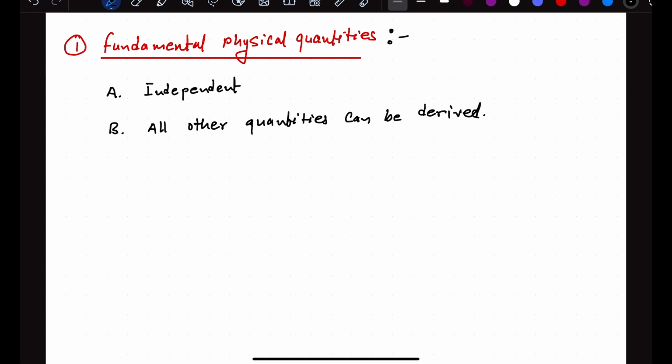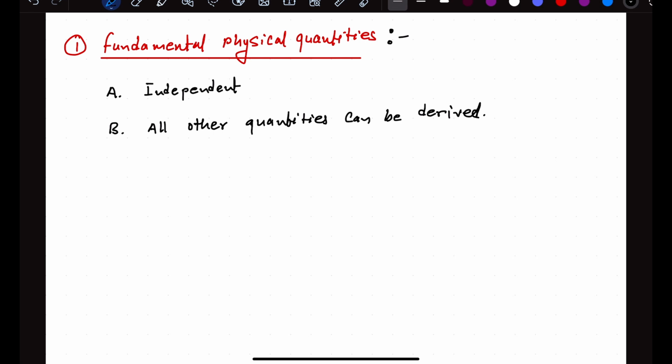You can say the fundamental physical quantities are those quantities which are independent from all other quantities, and all the other quantities can be derived from them, right? So you cannot make just one statement like, okay, length is fundamental. You need to define a group of quantities, and then you can say that these are the fundamental and the others are the derived. Others will be called the derived.